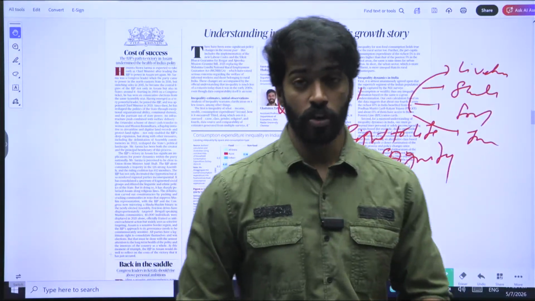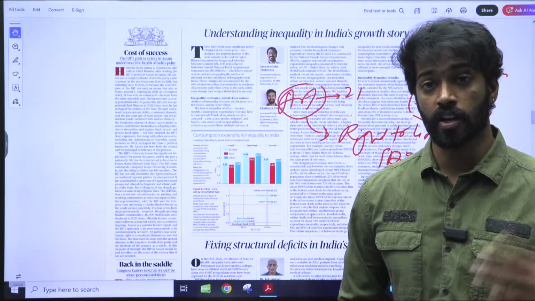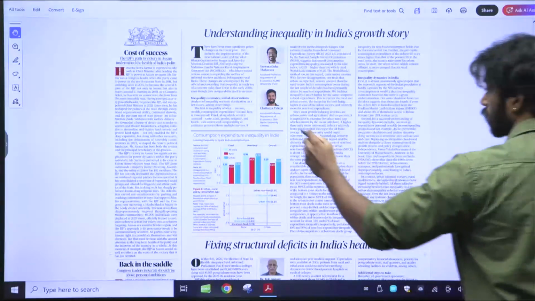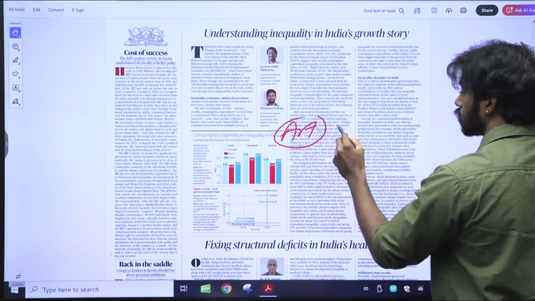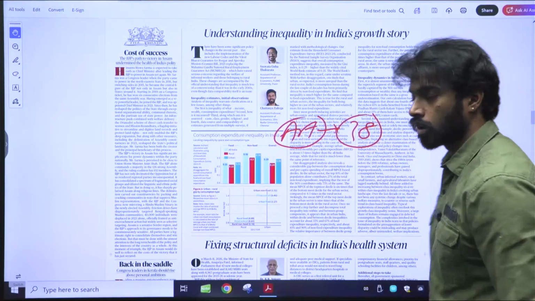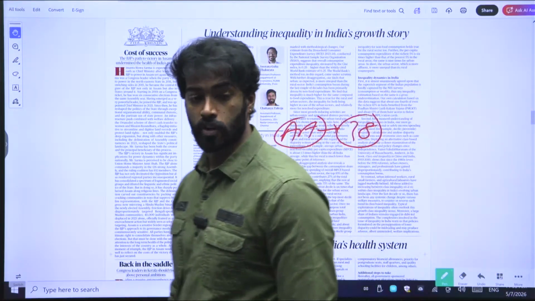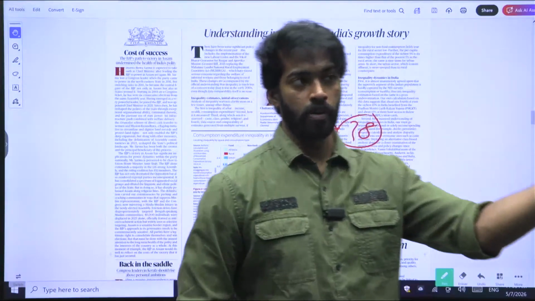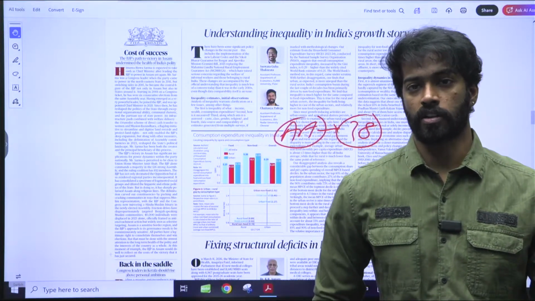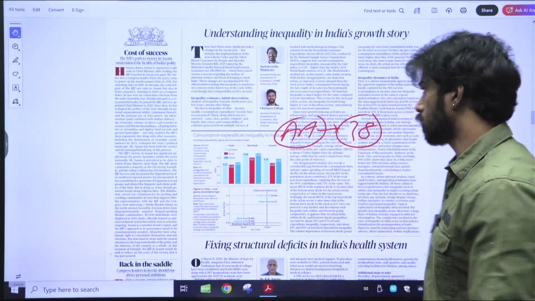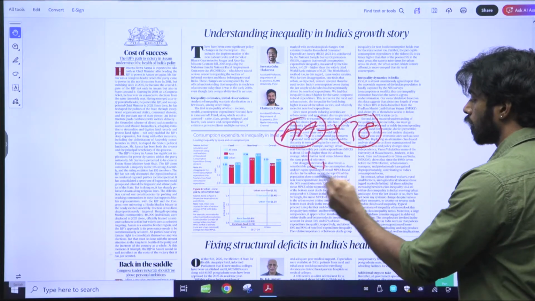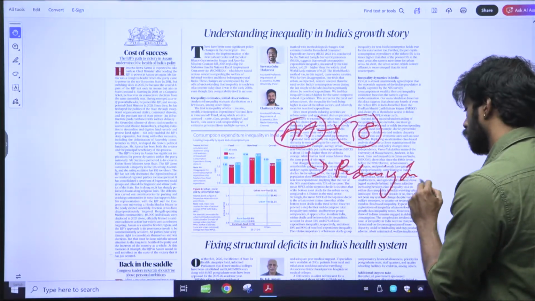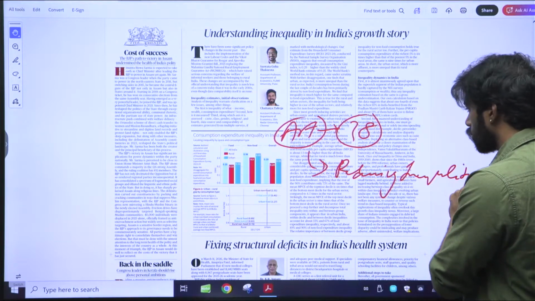Not only these, we also have other DPSPs. Other than Article 41, we also have DPSPs like Article 38. Article 38 says that the state needs to be a welfare state. What is a welfare state? A welfare state is one that looks over people who are downtrodden or from weaker sections, meaning that it puts an obligation on the state to reduce inequalities.